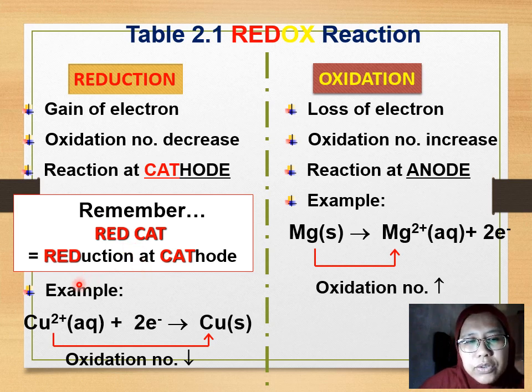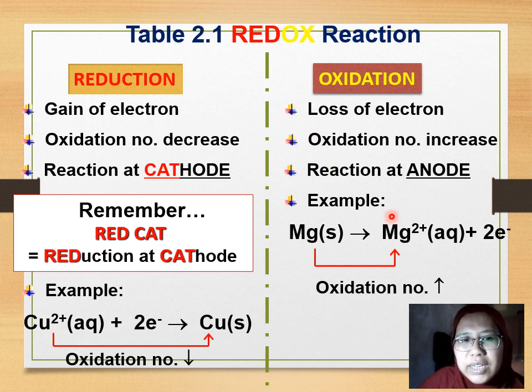For example, you can see here the copper ion 2+. The charge is 2+. When it gains electron, it will turn into the solid form, and this solid form has the oxidation number of 0. The oxidation number decreases from 2+ to 0. For oxidation, it happens at anode. We don't have any formula for that.